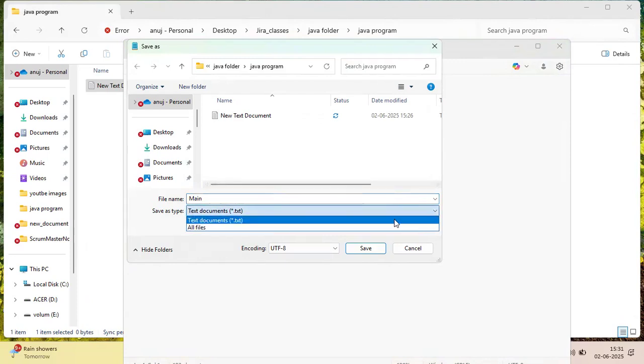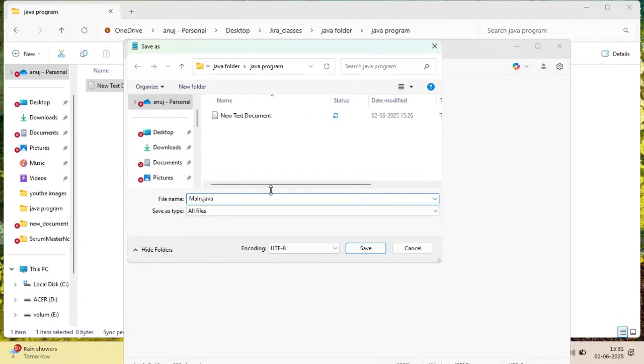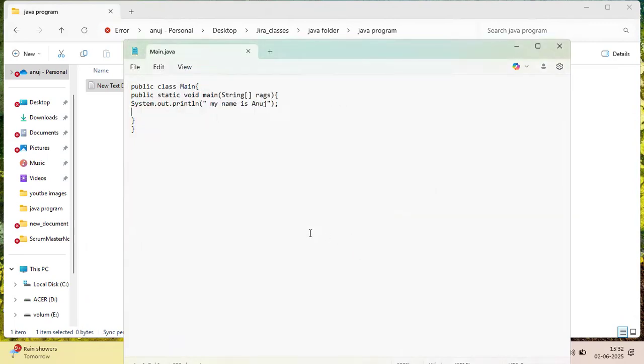For saving the file, click here All Files, and save with .java. The .java extension specifies that this is a Java file. If you are writing Python code it is .py, if you are writing HTML code it is .html. In this way, that is the extension of any language. So just save the file.